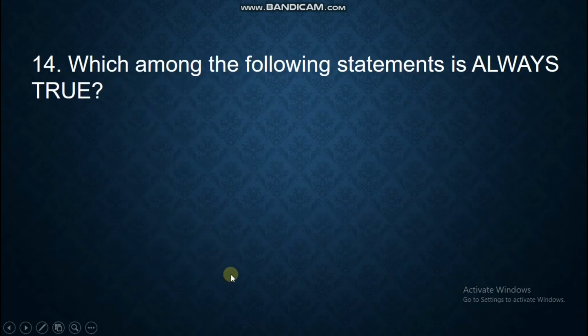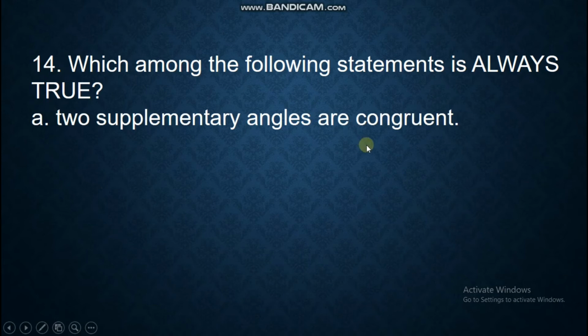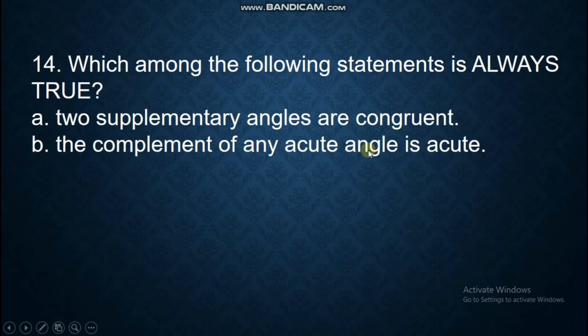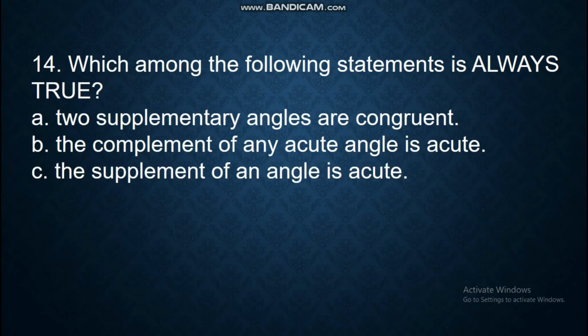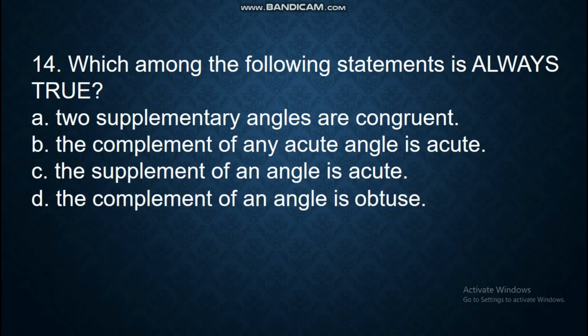14. Which among the following statements is always true? A. Two supplementary angles are congruent. B. The complement of any acute angle is acute. C. The supplement of an angle is acute. D. The complement of an angle is obtuse. The answer is letter B. The complement of any acute angle is acute.